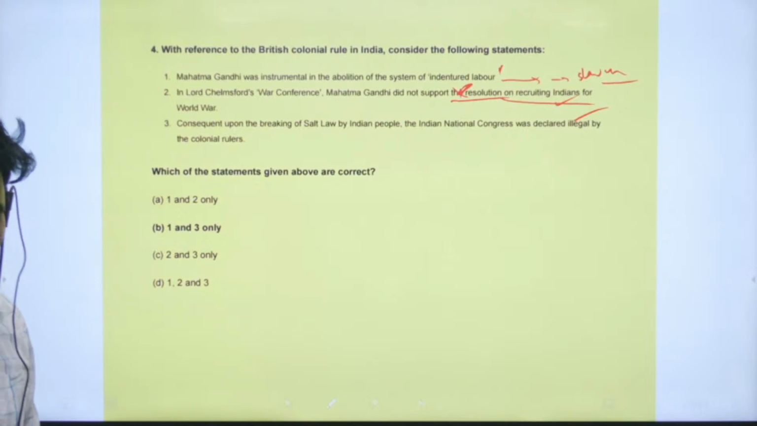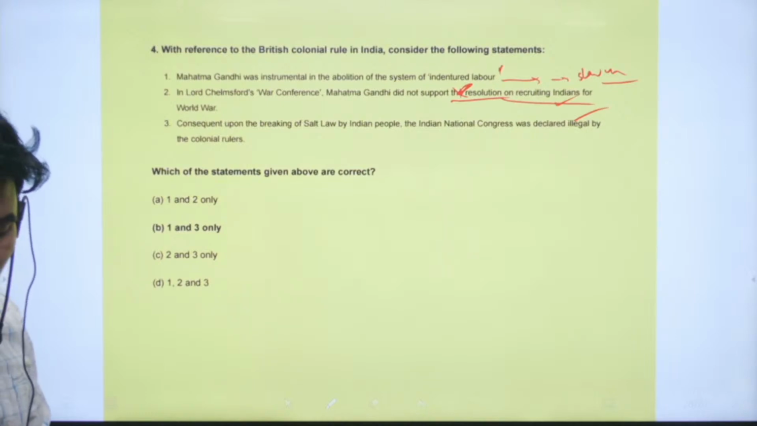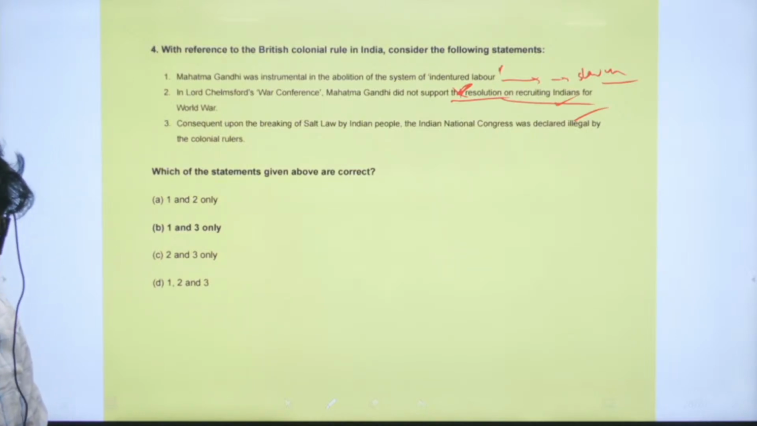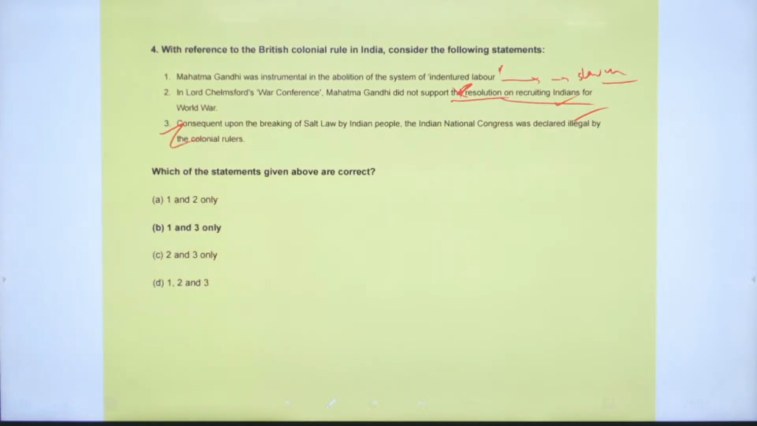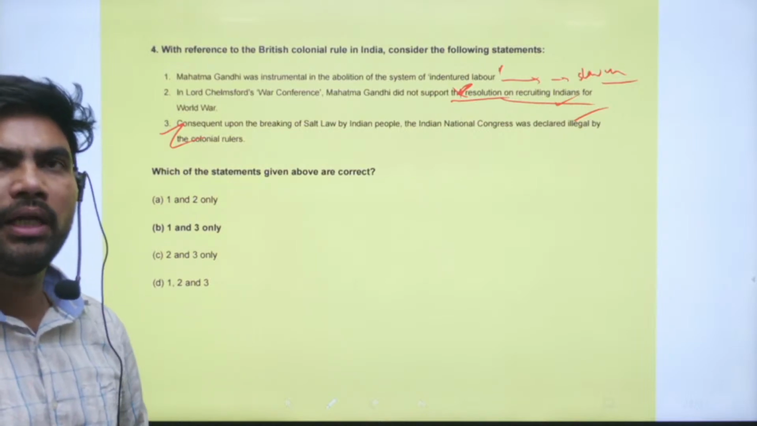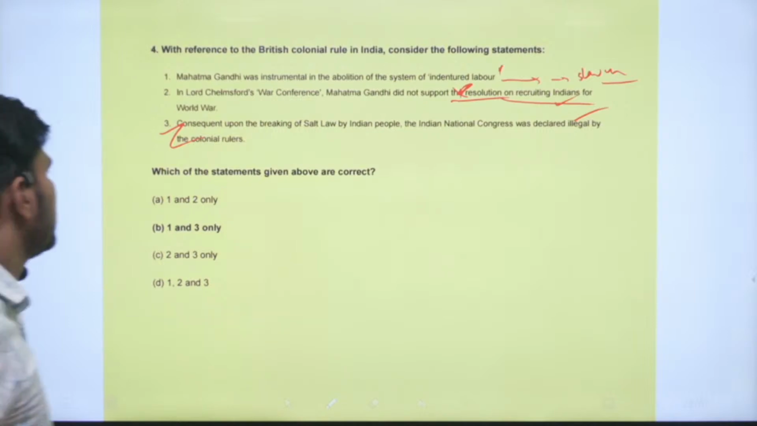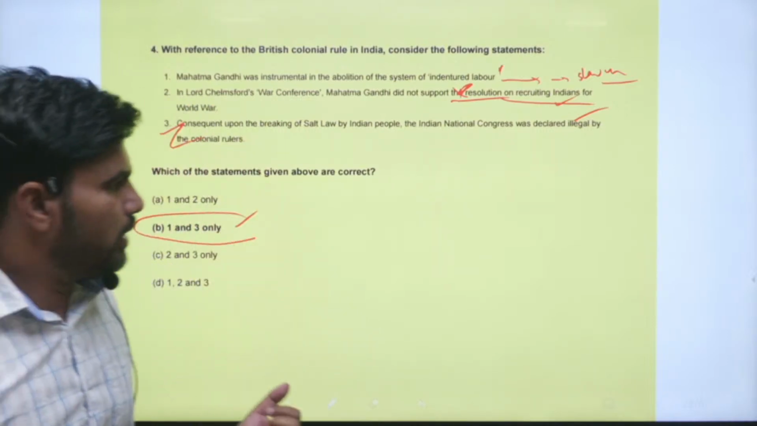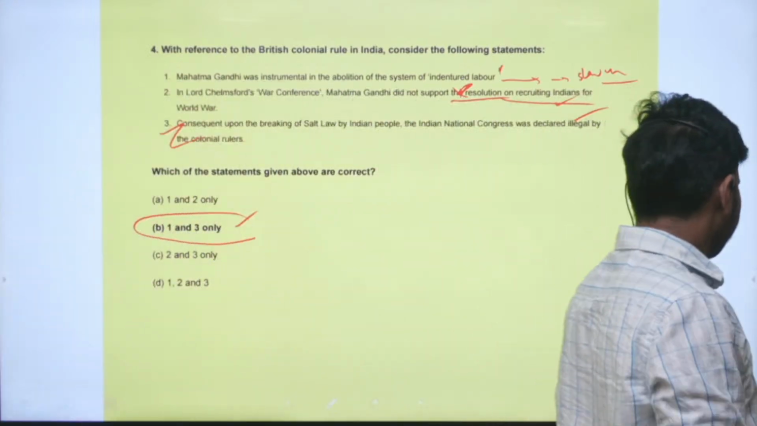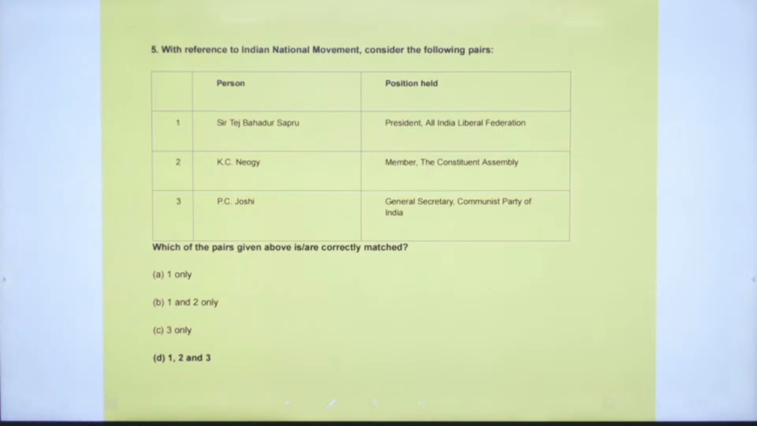Statement 3. Consequent upon the breaking of the salt law by the Indian people, the Indian National Congress was declared illegal by the colonial rulers. Yes. So immediately once the salt laws were broken, the Indian National Congress was declared an illegal organization. Right. So this is the correct statement. Option B is correct. Statements 1 and 3 are correct. Right. Next question. Question number 5.